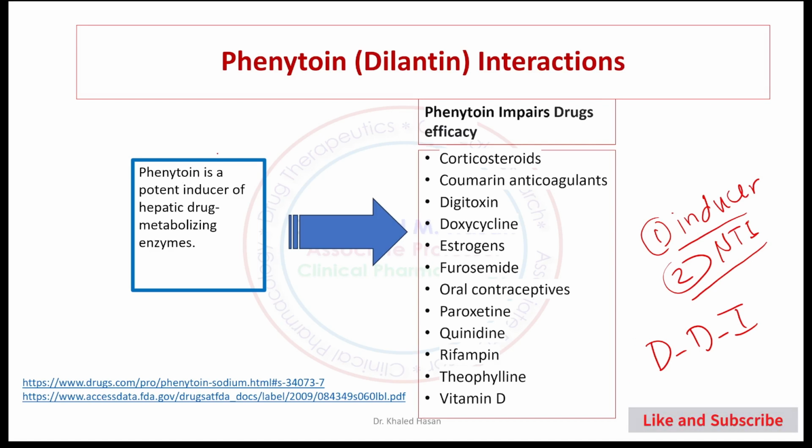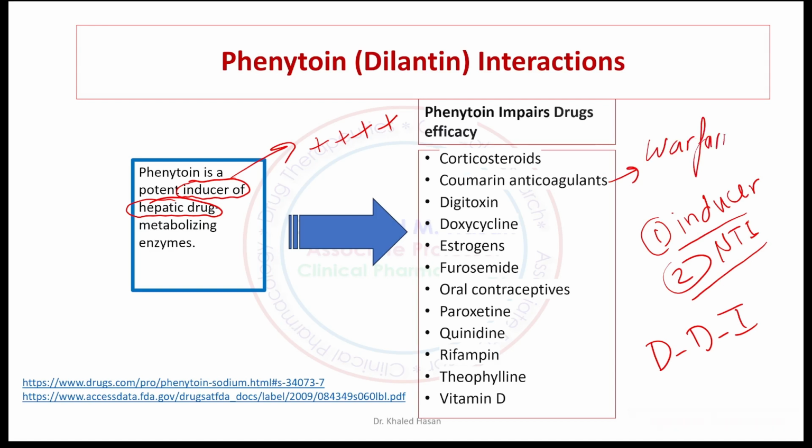So you can see here from the slide, phenytoin is considered an inducer of hepatic microsomal enzymes. Inducer means accelerate, so we can replace inducer with accelerate metabolism of medication. For example, phenytoin accelerates metabolism of cortisone and coumarin anticoagulants.